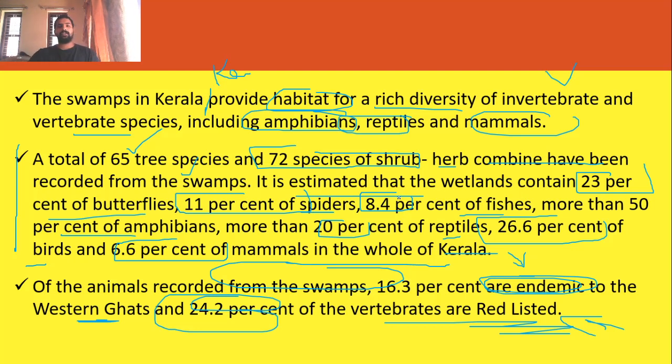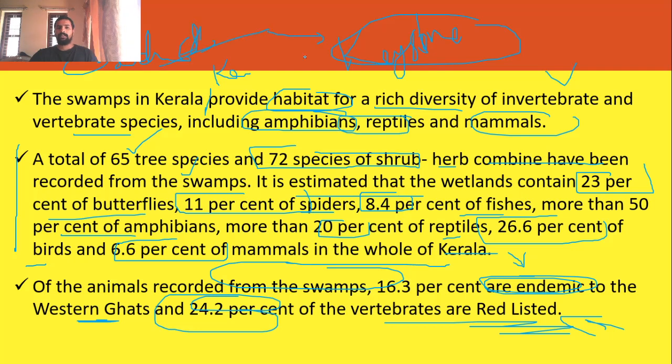You might have studied in environment about the keystone species, yes or no? A keystone species may be only one species in number. We think, if one species just disappears from the environment, what maximum can occur? But if a keystone species disappears, there will be a cascading effect.